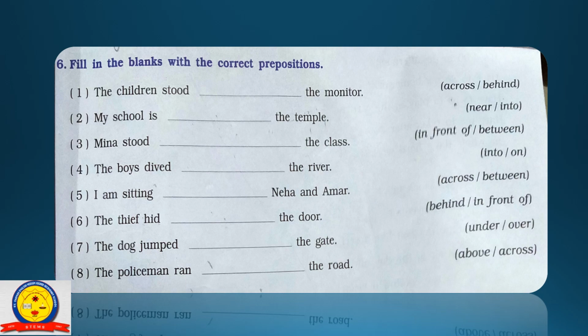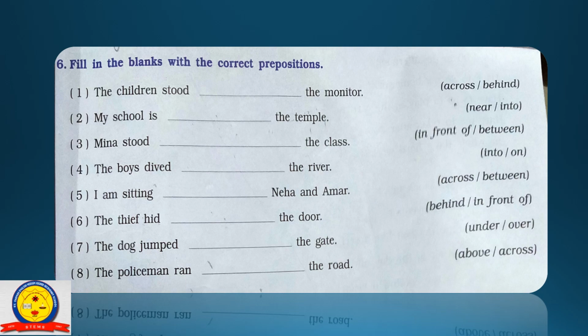Next, the dog jumped dash the gate, under or over. So what is the right option? Where did the dog jump? Over. So the dog jumped over the gate. Next, the policeman ran dash the road, above or across. The right option is across.